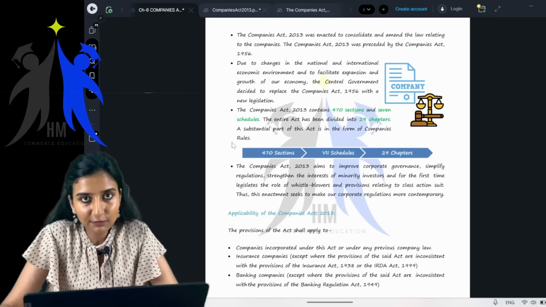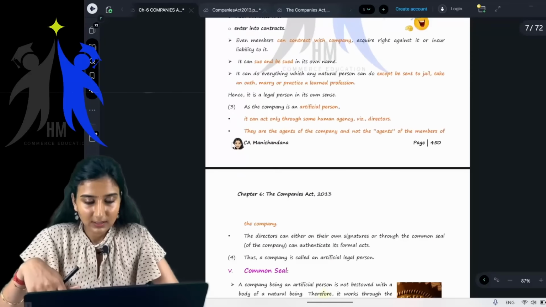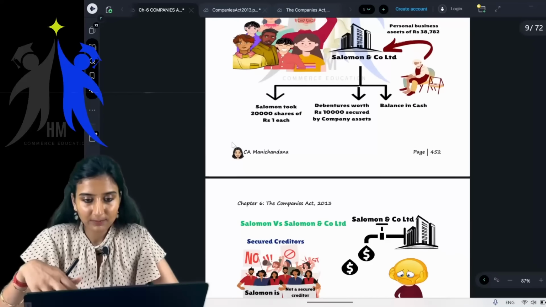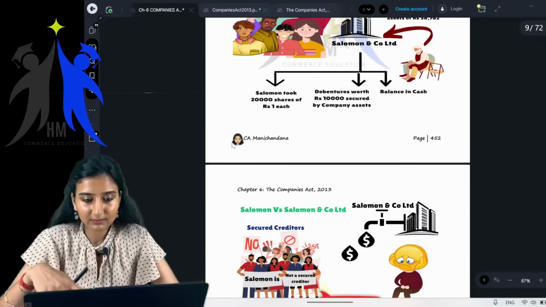You can always refer to your ICAI study material. It's only that the page numbers differ because of the inclusion of, for example, these charts. I'll show you. I would have inserted many of my own things into these.